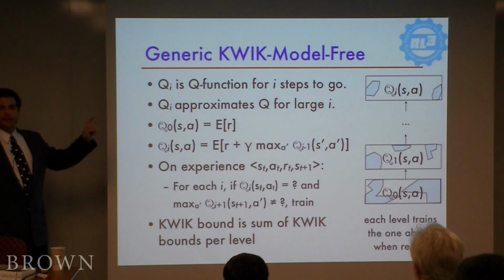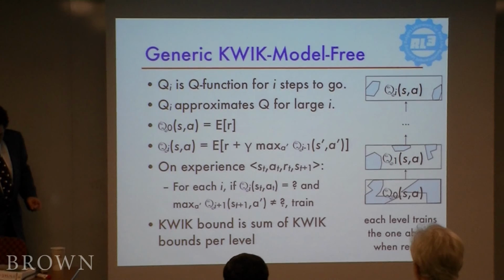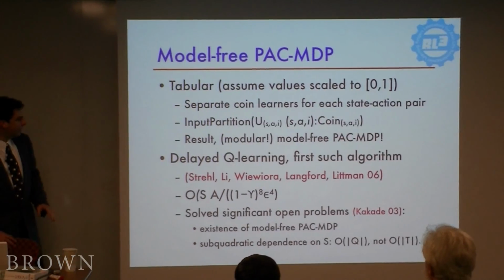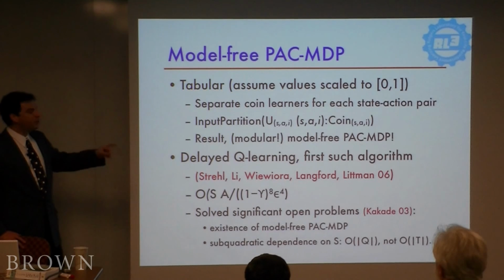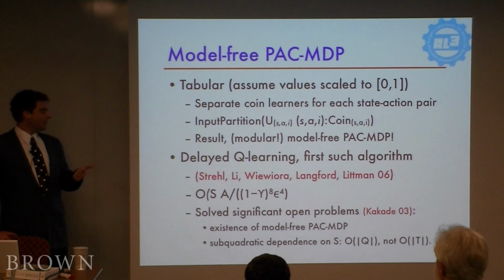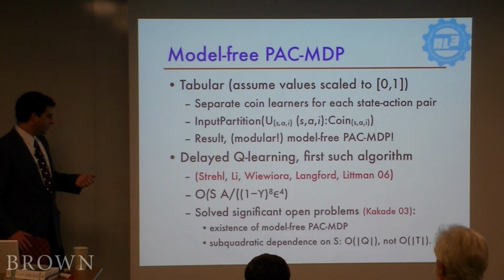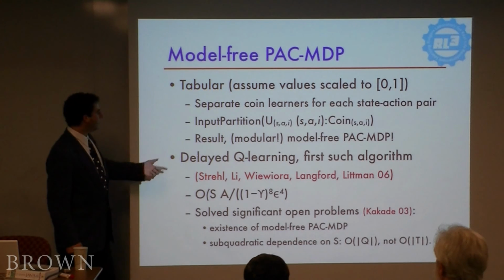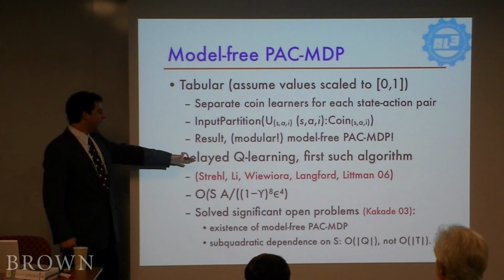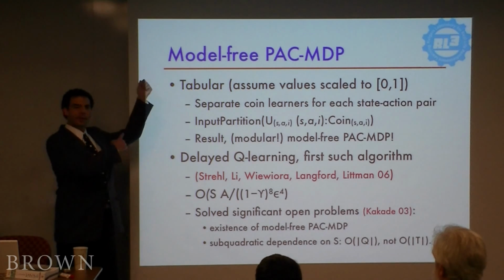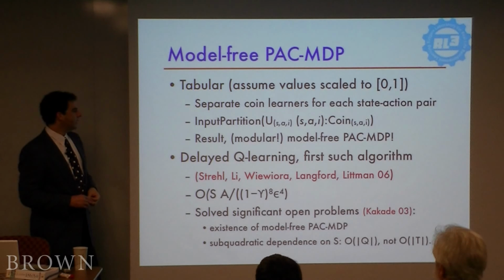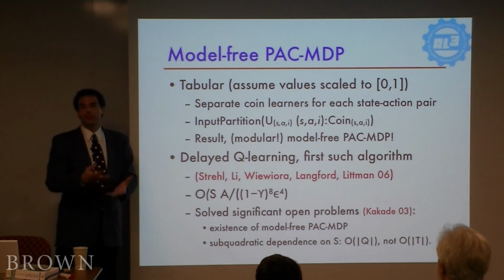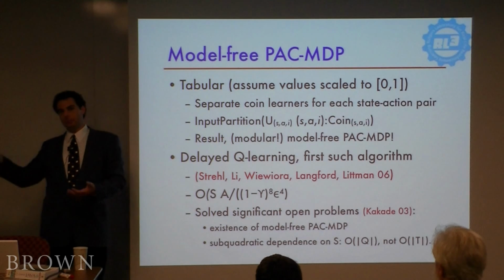The reason that I was surprised that I came up with this for the talk, building on my students' results, I'm not saying I had this completely out of the blue epiphany, but this problem of can you make a model-free PAC-MDP algorithm was actually open for a bunch of years. We solved it with a really hairy algorithm that we call delayed Q-learning, which is elegant and interesting, but it's really hairy. This one that I just described is much simpler and just builds on the insight that if you can quick learn it, you can use that as a module and build on top of it.